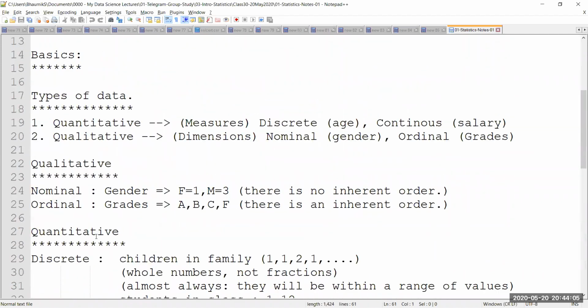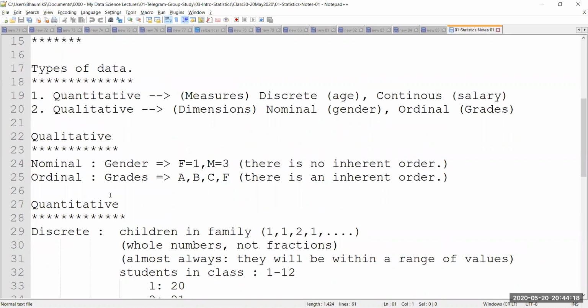Yesterday, just to give a quick understanding, we again started with the basic types of data. We saw there are two types of data: quantitative and qualitative. Quantitative being the measures, qualitative being the dimensions. Qualitative can be divided into nominal and ordinal. Quantitative divided as discrete and continuous.